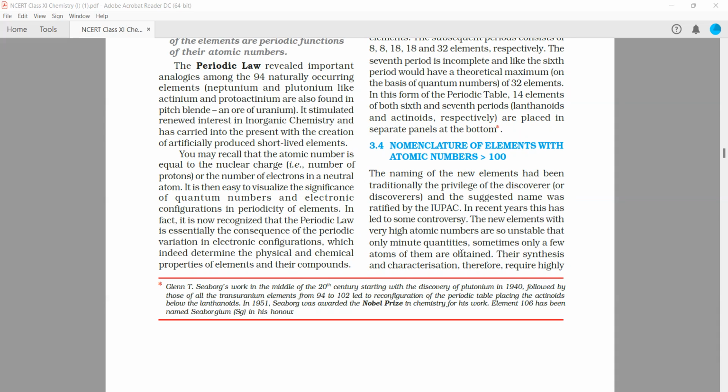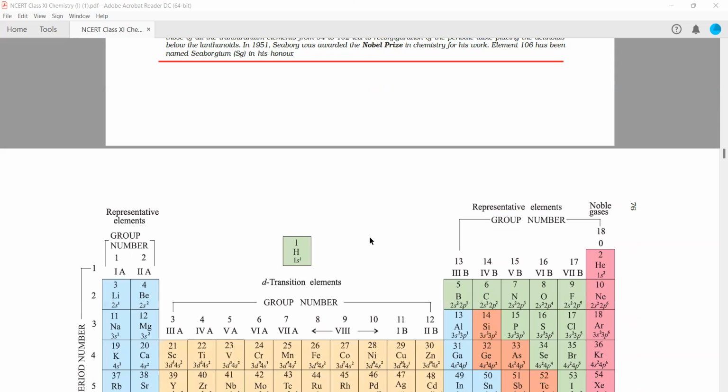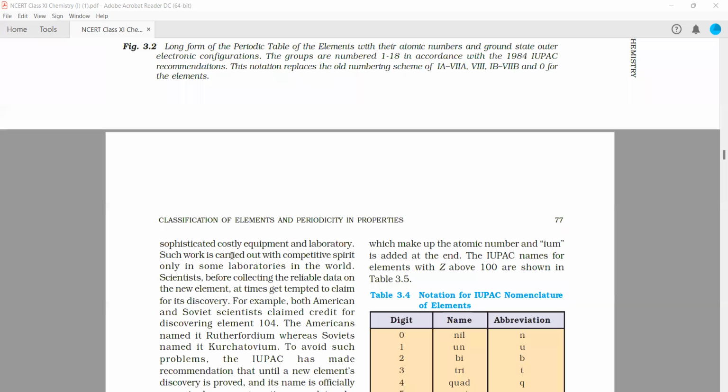So the new elements with high atomic number are so unstable that only minute quantities, sometimes only a few atoms of them, are obtained. So their synthesis and characterization therefore require highly sophisticated, costly equipment and laboratory. Such work is carried out with competitive spirit only in some laboratories in the world.